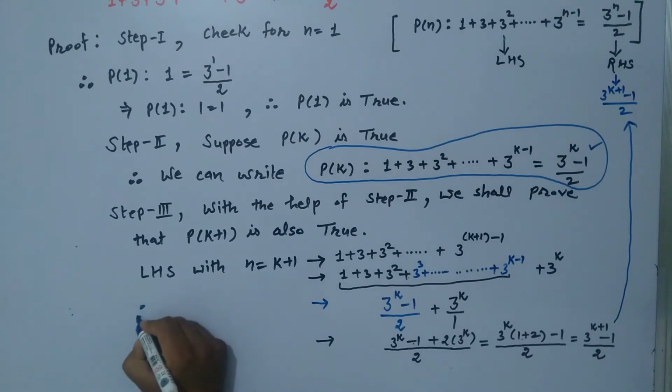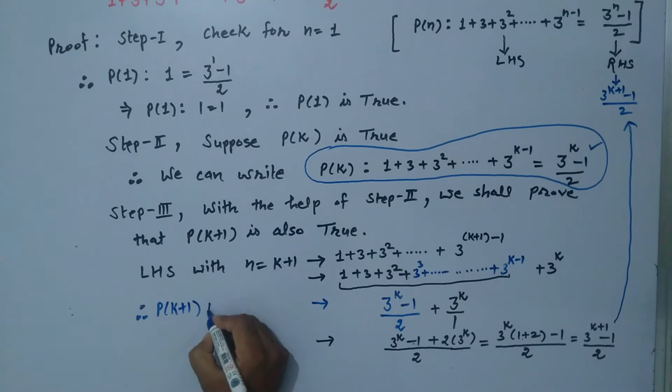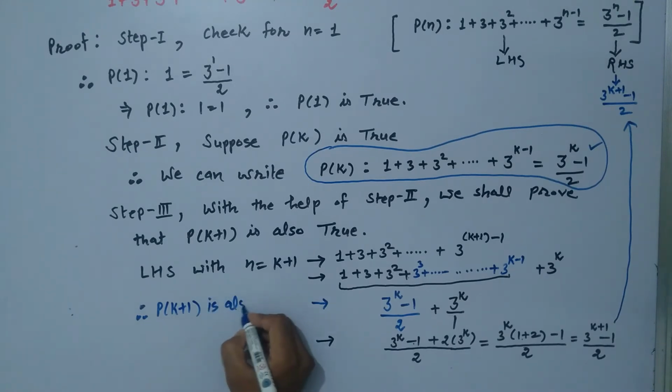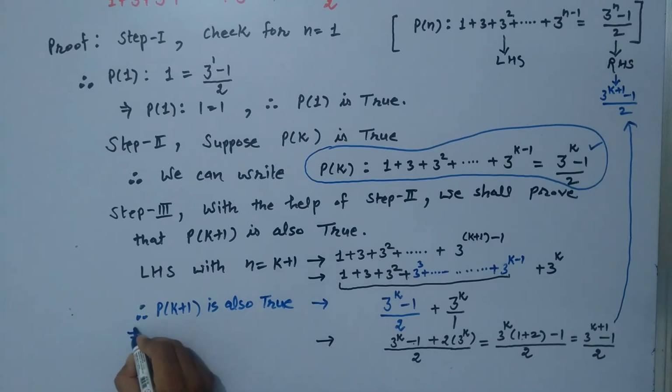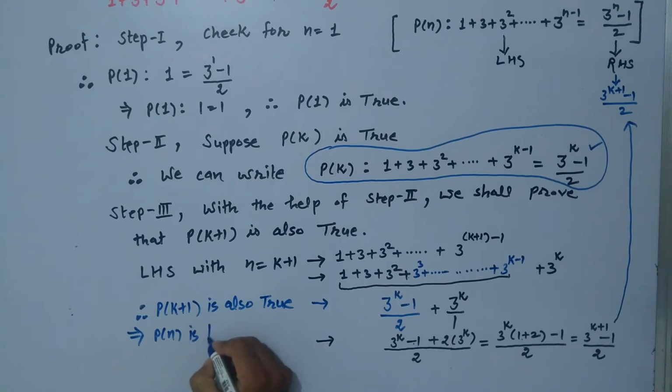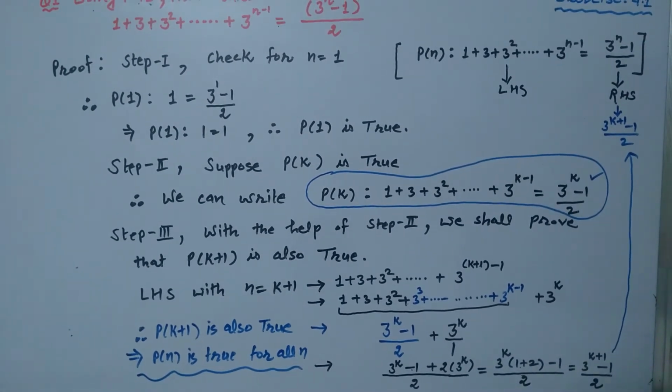Therefore, P of k plus 1 is also true. And the conclusion is now, Pn is a true statement for all n. So this was what we wanted to prove. The question is over now. That's all. Now coming to the next question of the exercise.